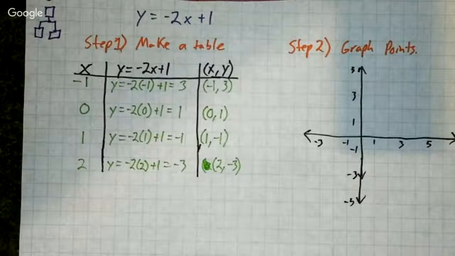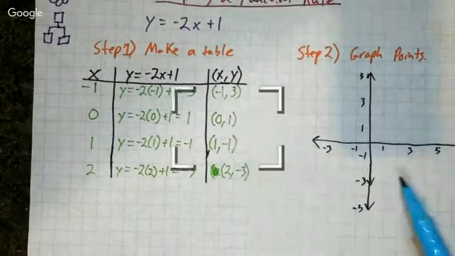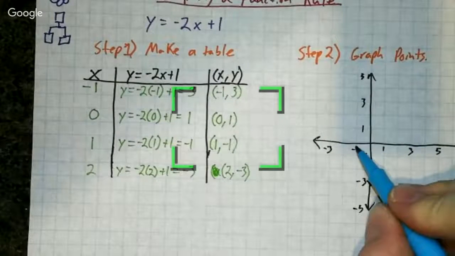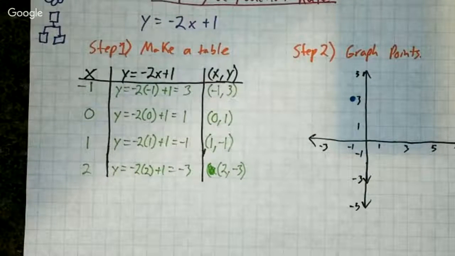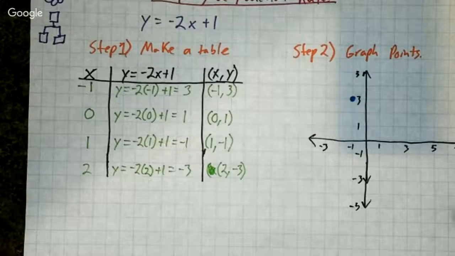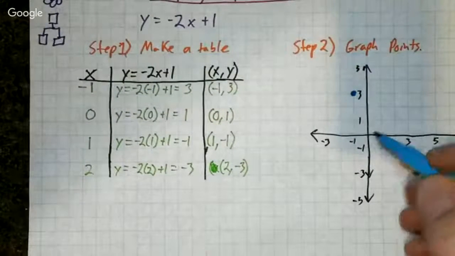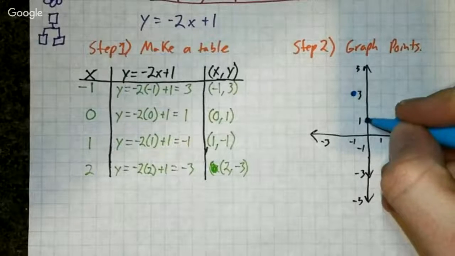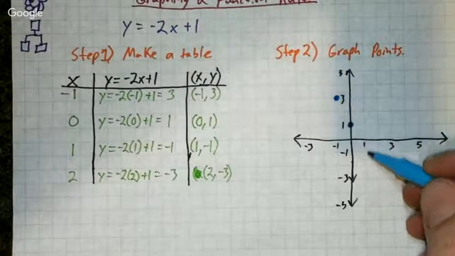Okay, so now let's go ahead and graph. My first point is -1, 3. So when x is -1, y is 3. Okay, there's one of my points. Next, when x is 0, y is 1. When x is 1, y is -1. 1, -1.